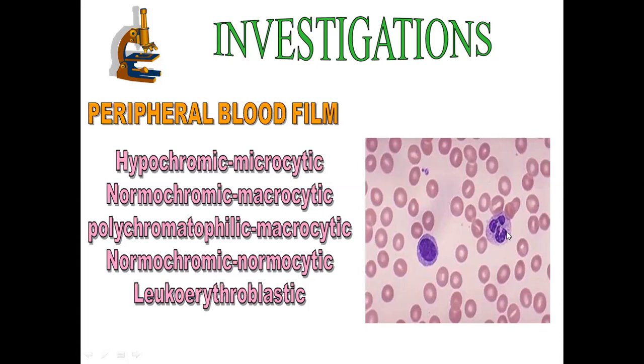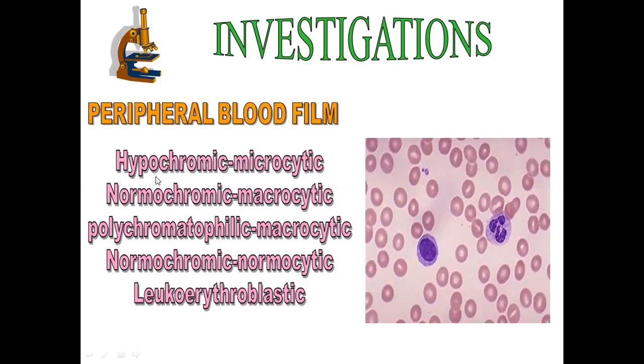The neutrophil has a segmented nucleus. So this is the normal picture. But when the patient has different values of MCV and MCH, we divide the peripheral film into 4 or 5 types of anemia.